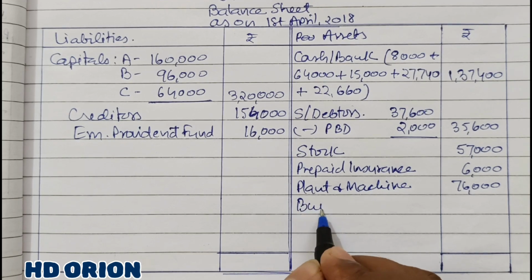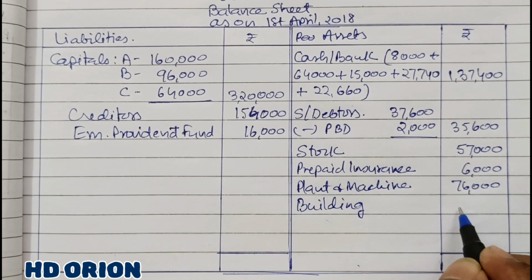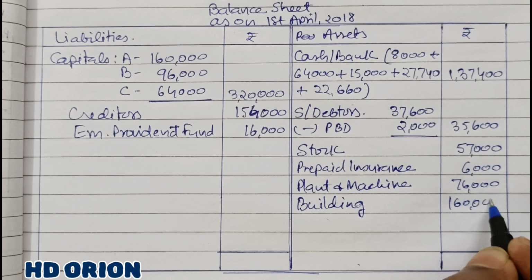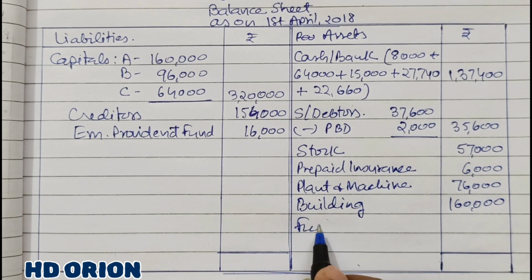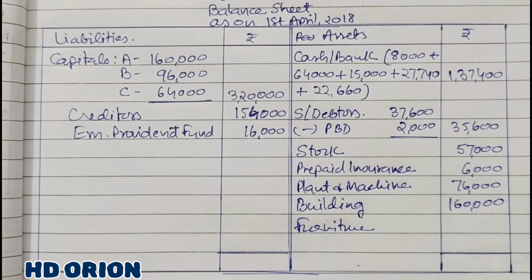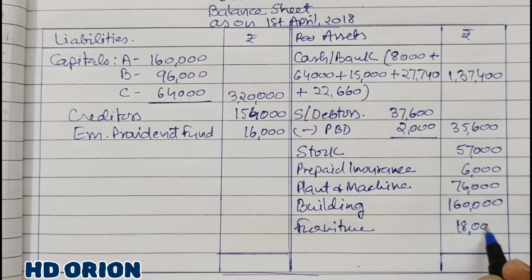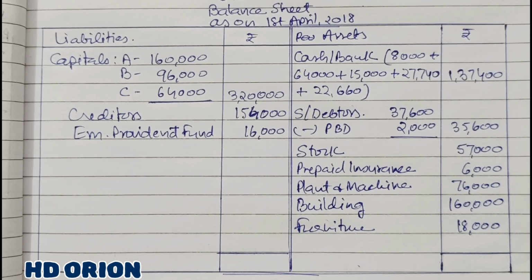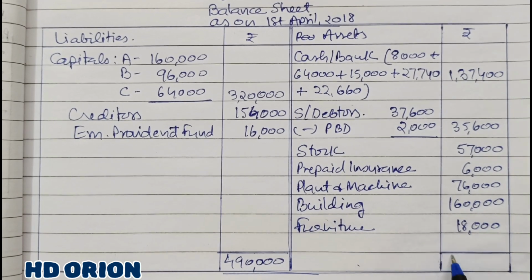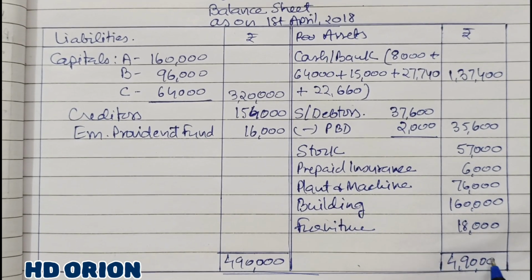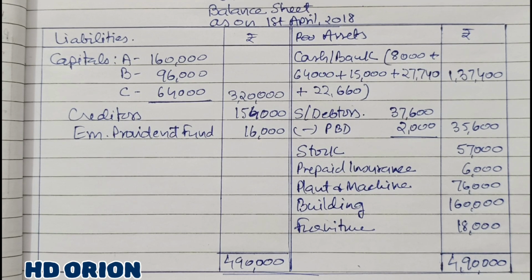Then building. Building has increased by 20,000 rupees from 1,40,000 to 1,60,000. And finally furniture. Furniture of rupees 20,000 is now at rupees 18,000. Grand total is 4,90,000. So this is how the question is to be solved.